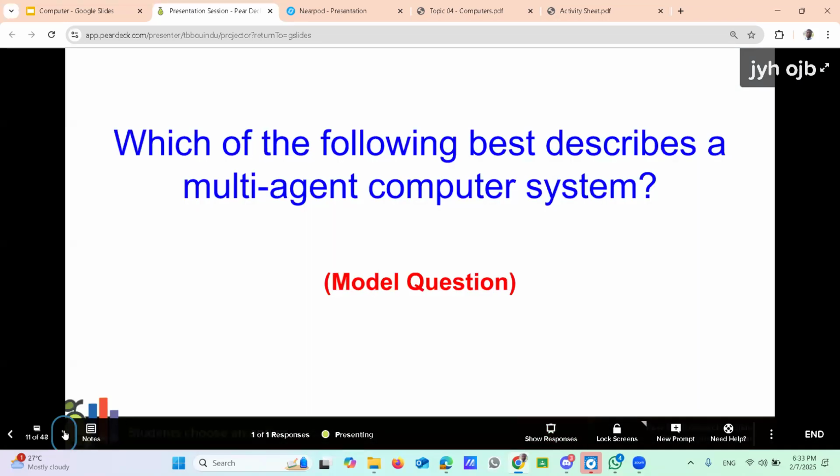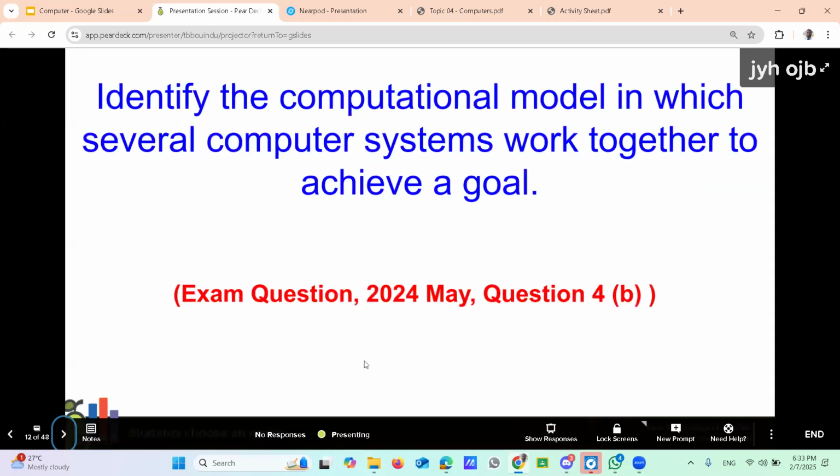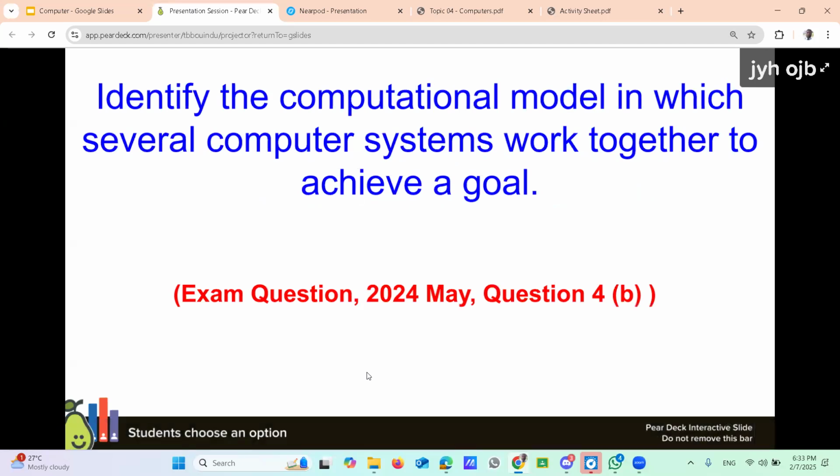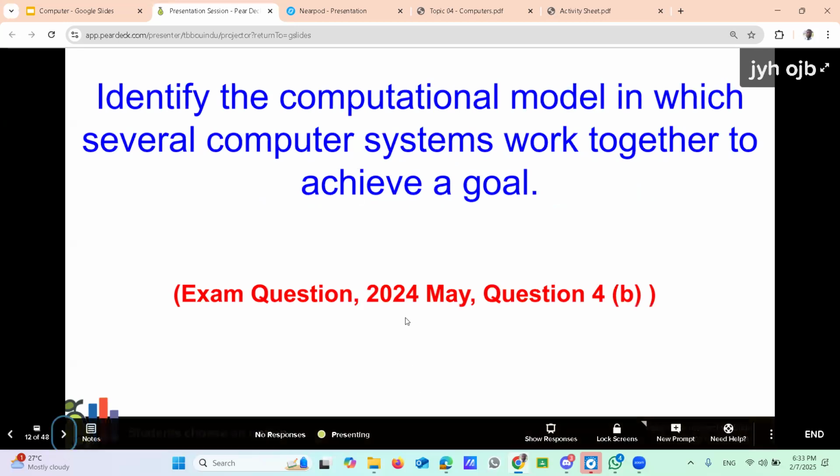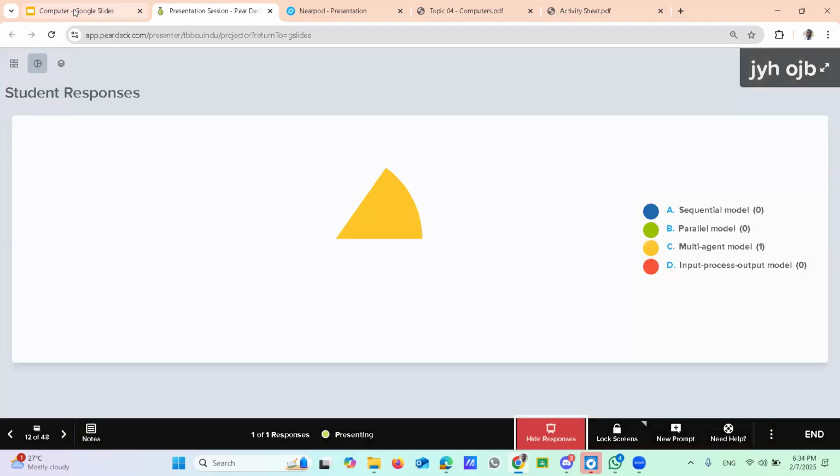Right. Then look at this one also. Exam type question: Identify the computational model in which several computer systems work together to achieve a goal. It's from last year, May 2024, question number 4. Yes, that's very easy. Multi-agent model. Multi-agent model. Right.